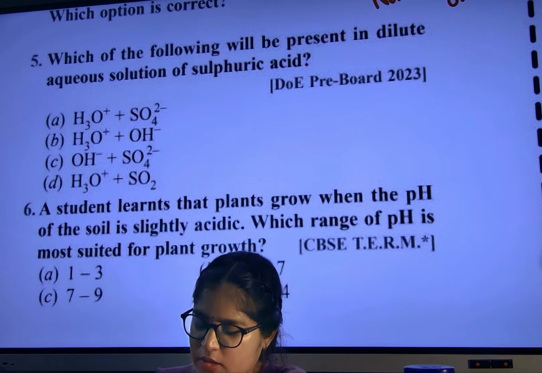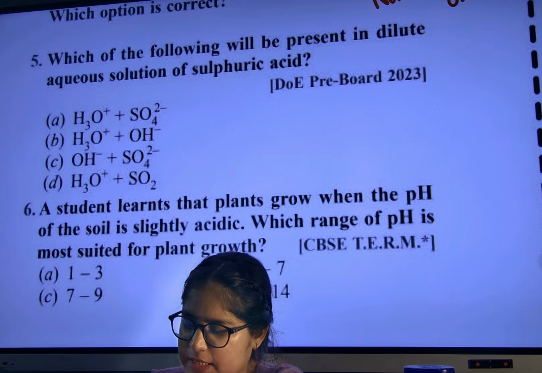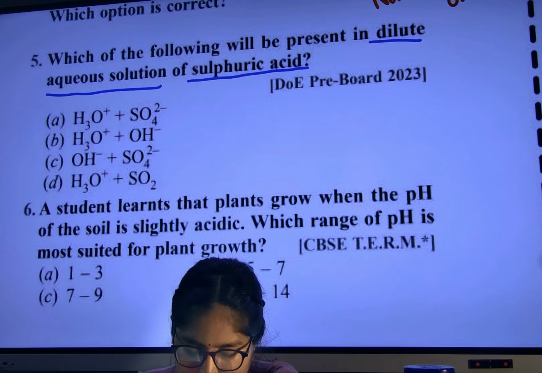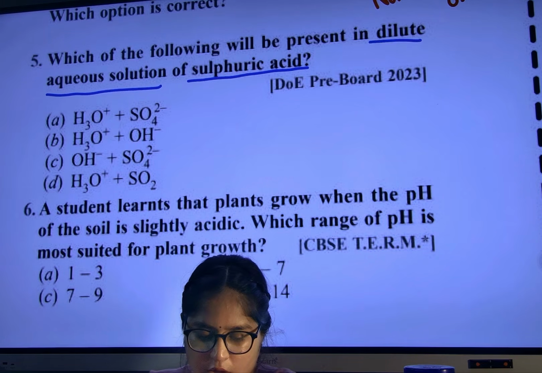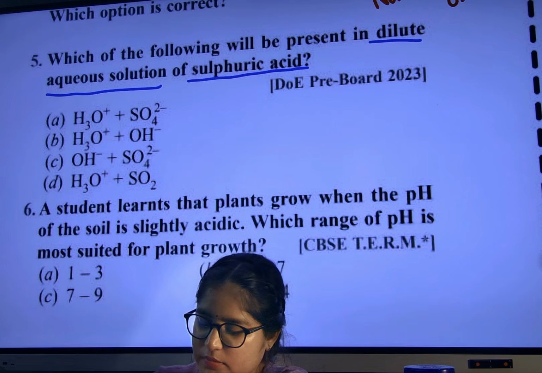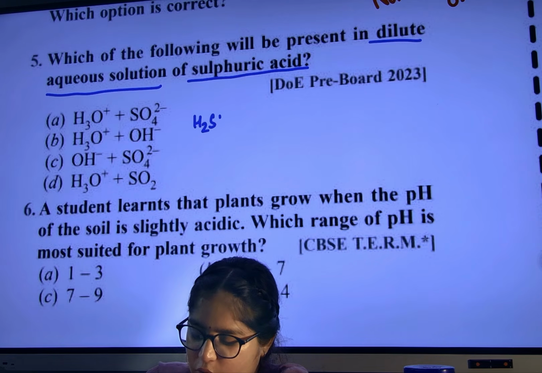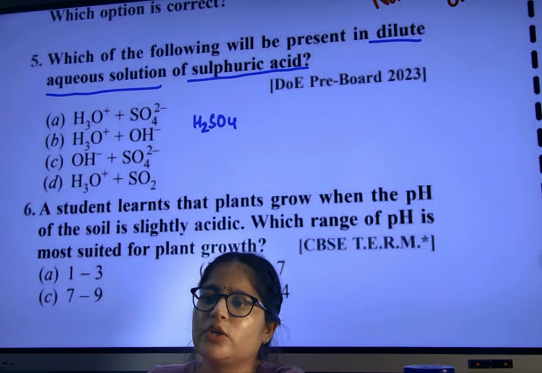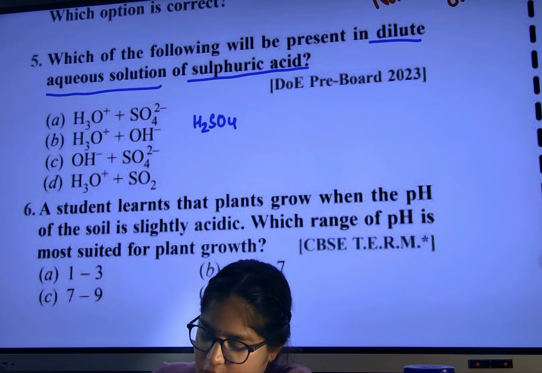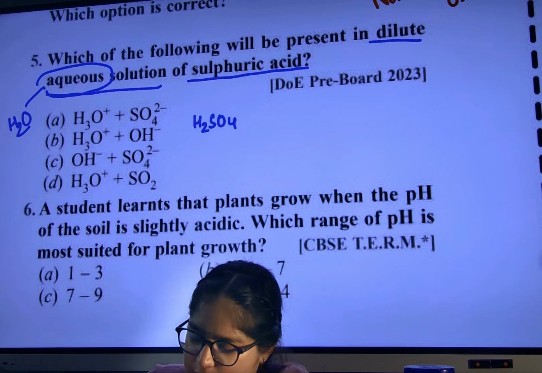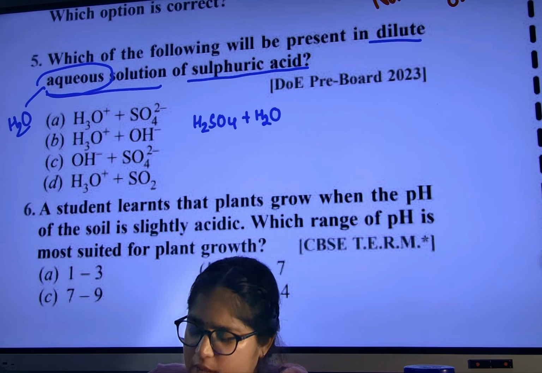Okay, next question. Which of the following will be present in dilute aqueous solution of sulfuric acid? What is the formula for sulfuric acid? H2SO4. These all are important questions. Aqueous means what? Water. So H2SO4 will react with water.